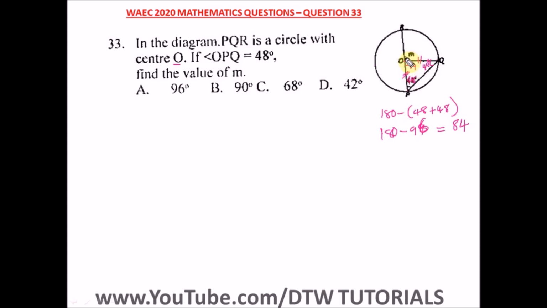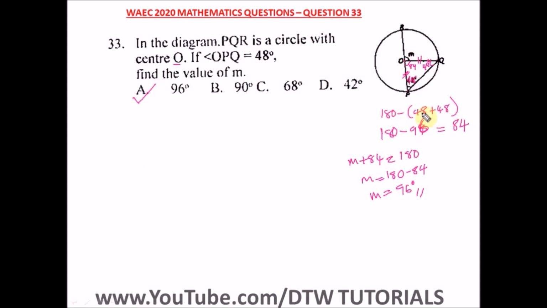So if we've gotten angle 84, it's now easy for us to get m. Angles on a straight line: this m and 84 are on a straight line, and angles on a straight line sum up to 180. Don't forget your theorems. So m plus 84 is equal to 180, so m is 180 minus 84, which is 96 degrees. So m is equal to 96 degrees, and our right option here is option A.